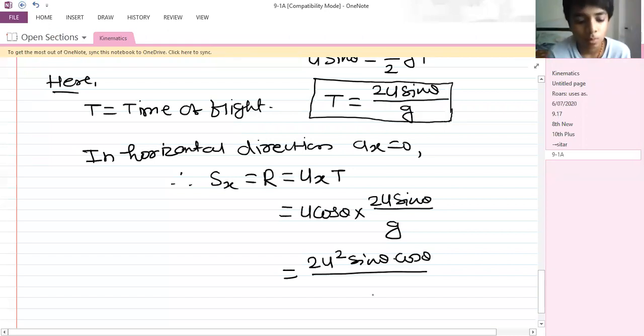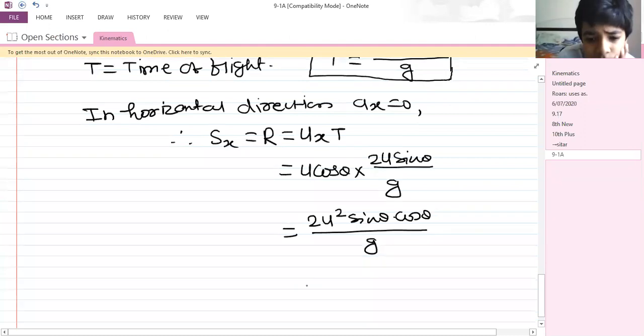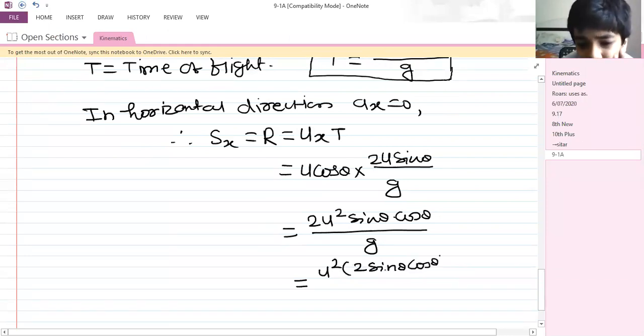Now u squared into 2 sine theta cos theta, what is the formula for it? Yes, sine 2 theta, right?